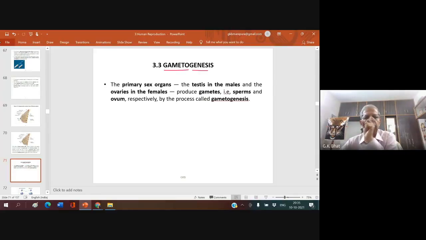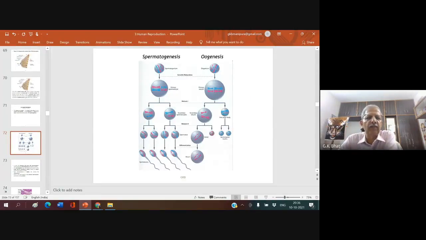The primary sex organs, that is the testes in males and the ovaries in the females, produce gametes, that is sperms and ovum respectively. And this process is called gametogenesis. The formation of the sperms and ova by the male primary sex organ called the testis and female primary sex organ called the ovary is known as gametogenesis. Now let us study this gametogenesis individually.